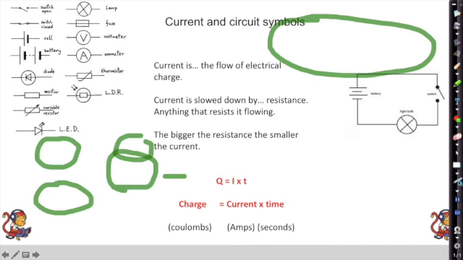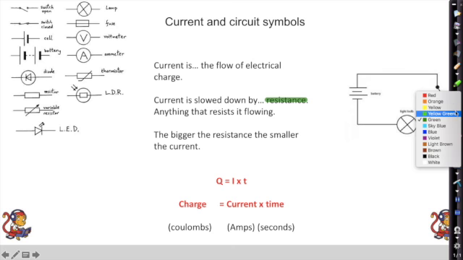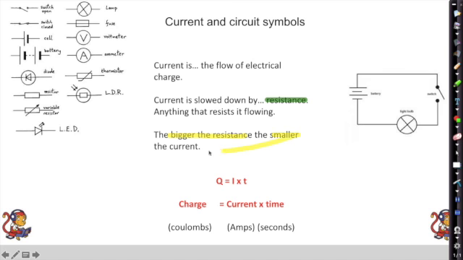So having a look here at this basic circuit, we've got current, which is one of the most important parts of electricity. Current is the flow of electrical charge. It's the flow of electrons. Current is slowed down by resistance. So anything that resists the flow of electricity, we call resistance. Now, the bigger the resistance, the smaller the current. Because of course, if something's resisting that current, current's going to get less.